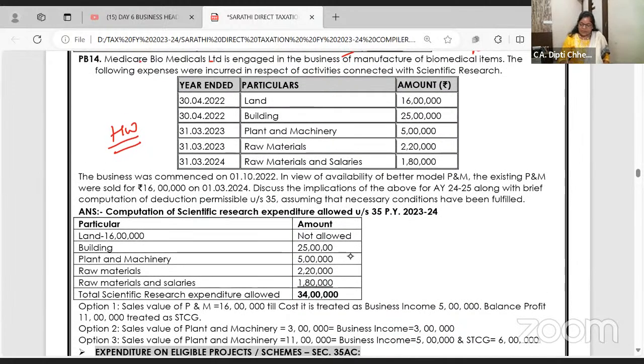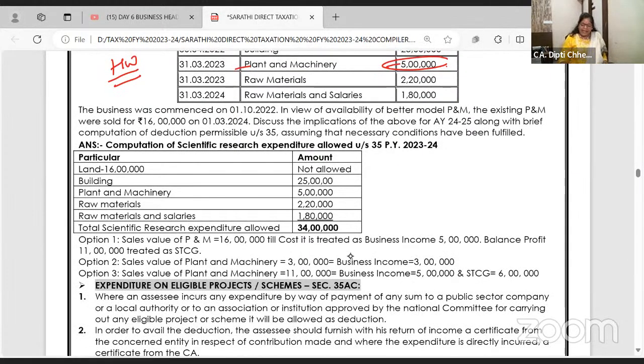Yeah, this question is very simple, but here plant and machinery is there, 5 lakh. And they said that existing plant and machinery was sold for 16 lakhs. So 5 lakhs you have already claimed as expense. If it is sold for 16 lakhs, 5 lakh will be business income. And the remaining 11 lakhs will be short-term capital gain.